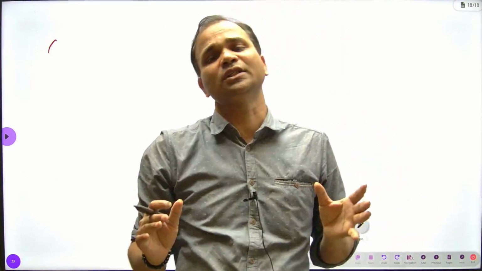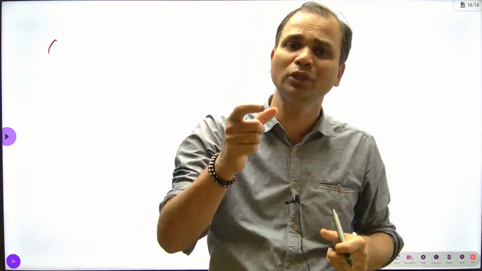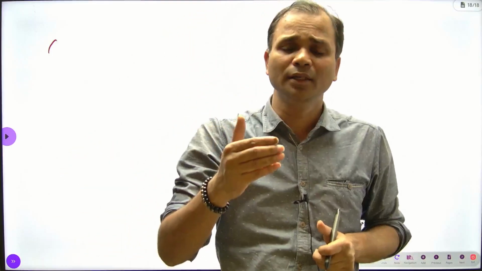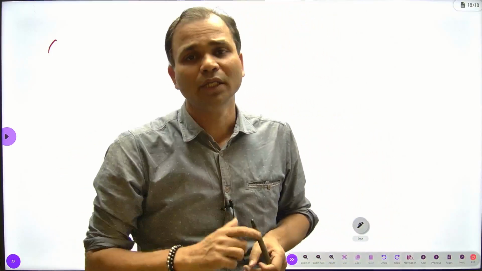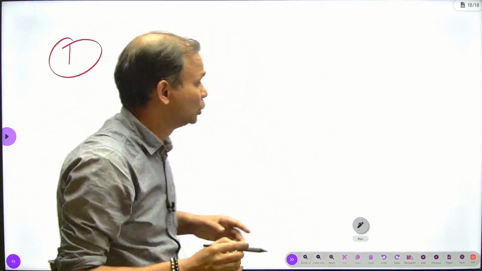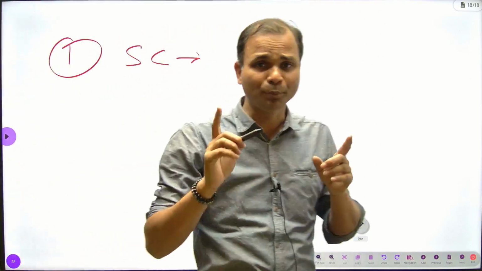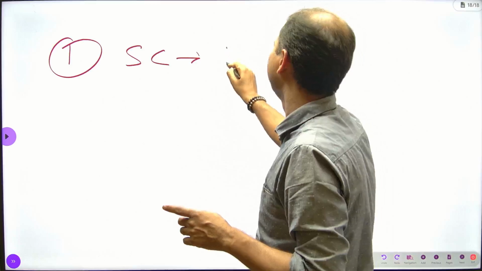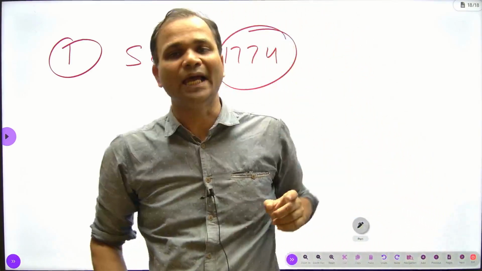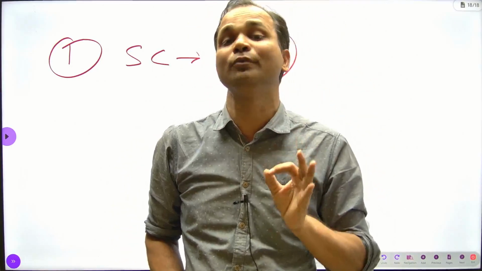What was the main features of Regulating Act? So you came to know that the Regulating Act came in India to control the company's activity with some restriction. So what was the main features of Regulating Act? The first feature is that under this act, there was a provision to establish a Supreme Court, and this Supreme Court was established in 1774.